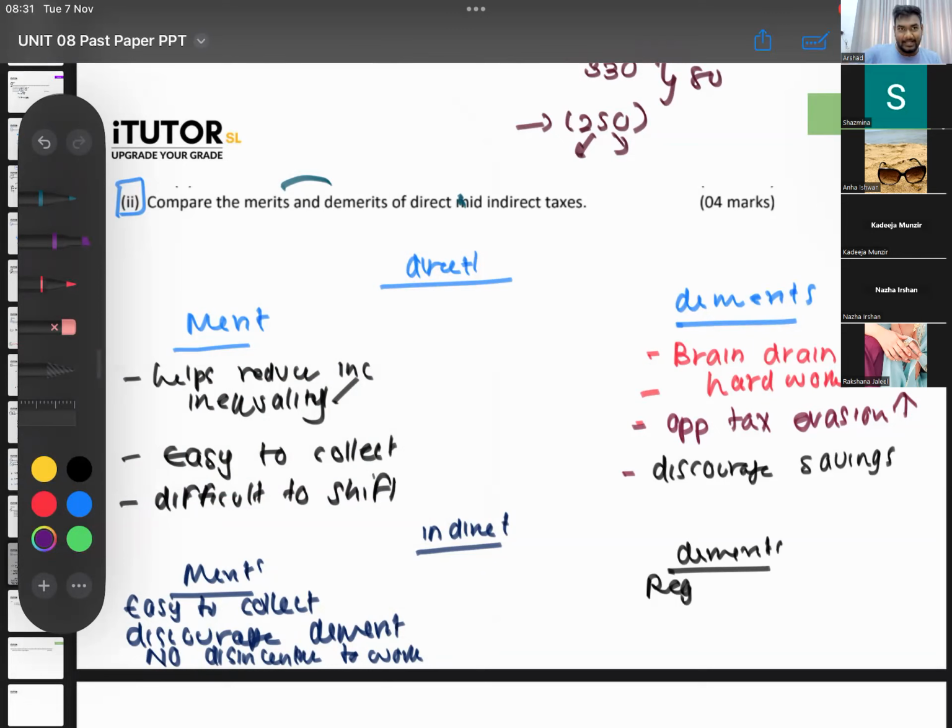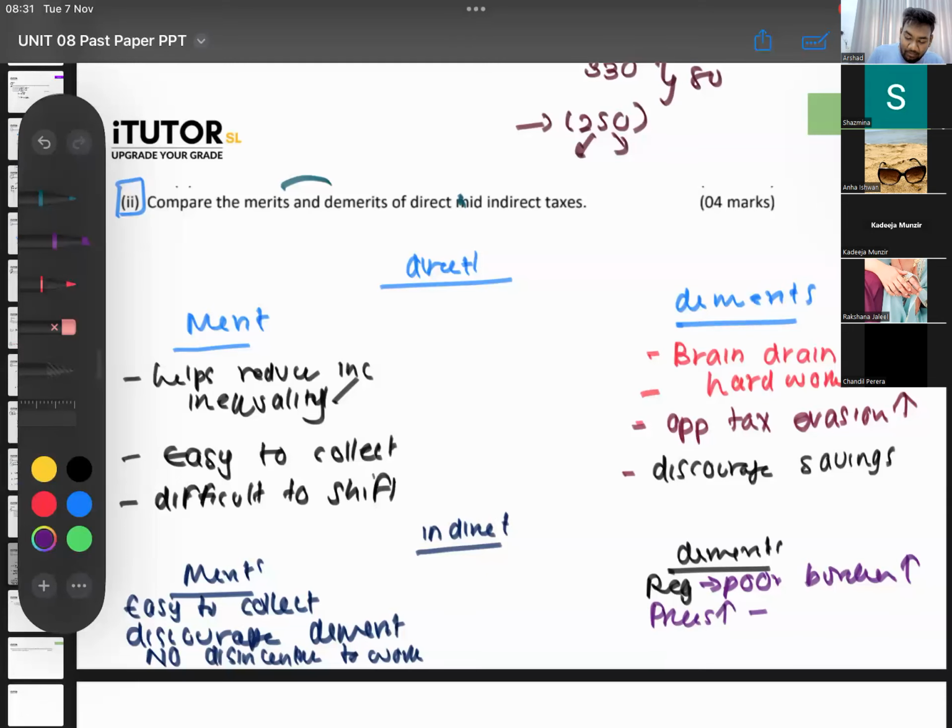Discriminatory means, Lamai, that it is unfair. Certain people have to pay, certain people are avoided, that kind of thing. So you can say it can be regressive, where the poor might have to bear a bigger burden. You can also say it can contribute to inflation. When you put VAT and all, prices go up, so it contributes to inflation. What else?